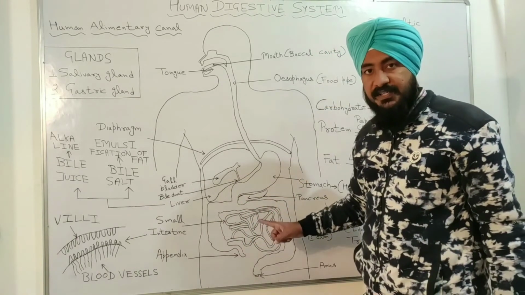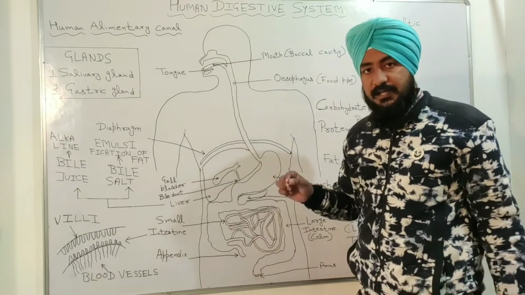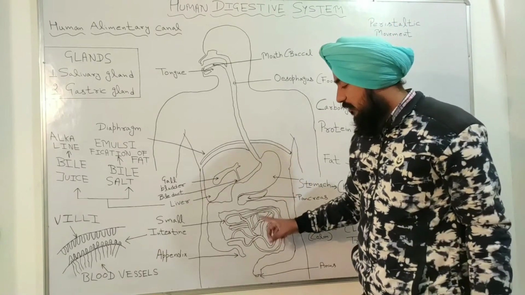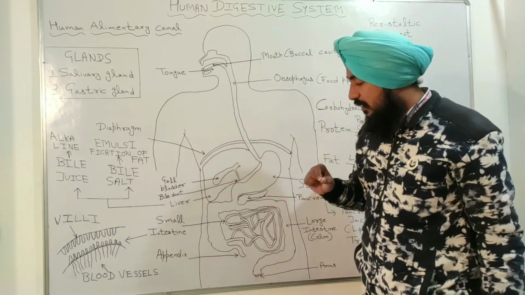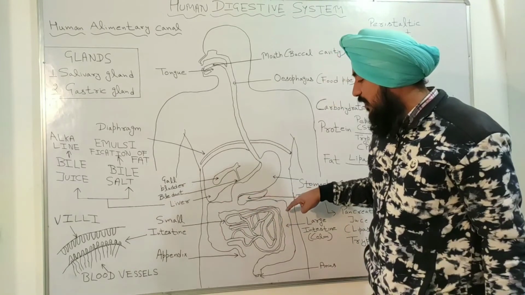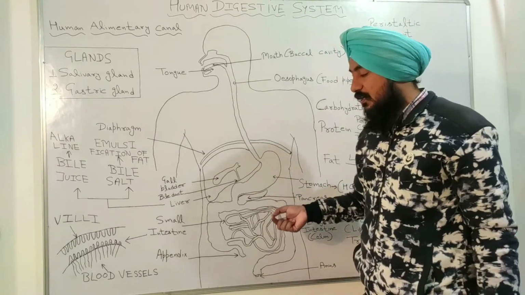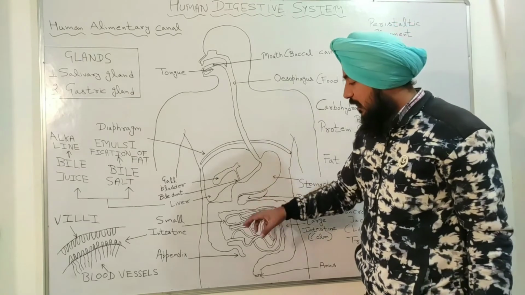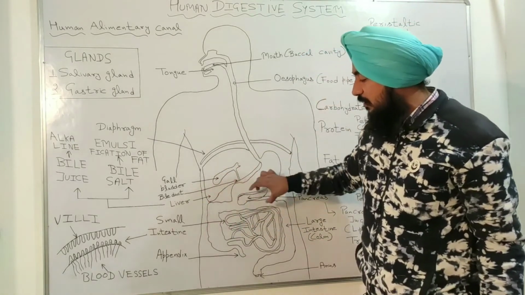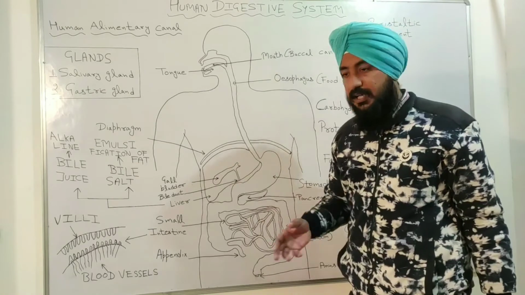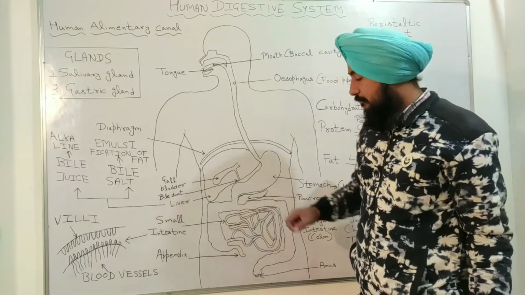The length of the small intestine in our body is almost 6 meters or 6.5 meters, and the length of the large intestine in our body is around 1.5 meters. So the length of the small intestine in our body is around 5.5 to 6.5 meters, and the length of the large intestine is approximately 1.5 meters.